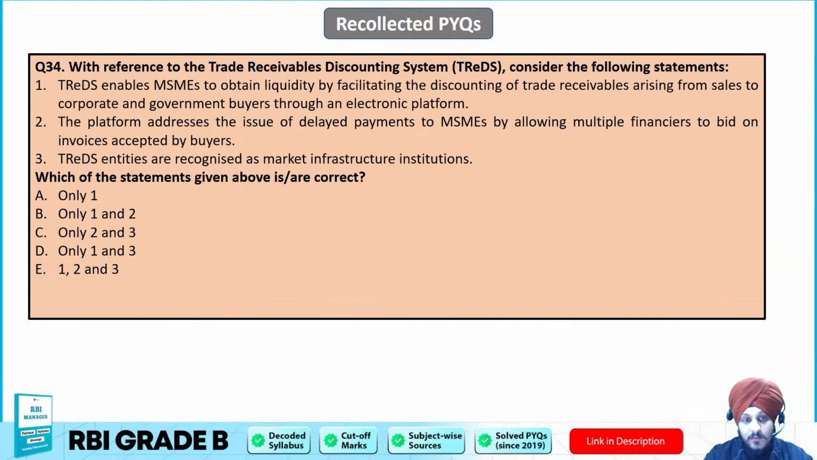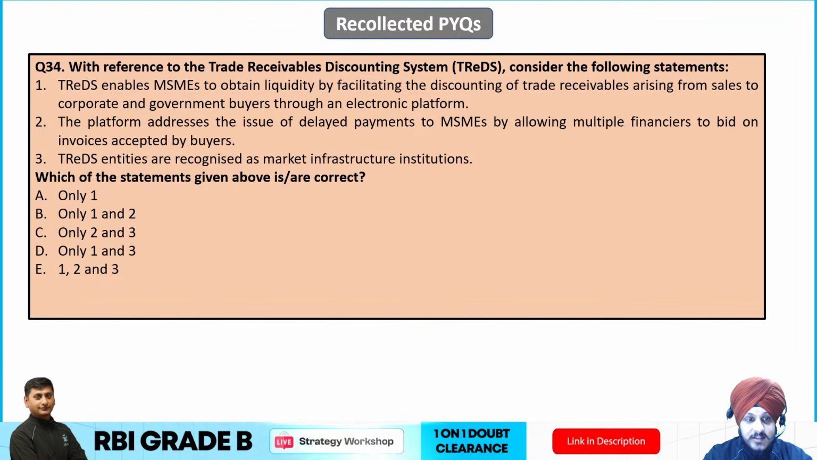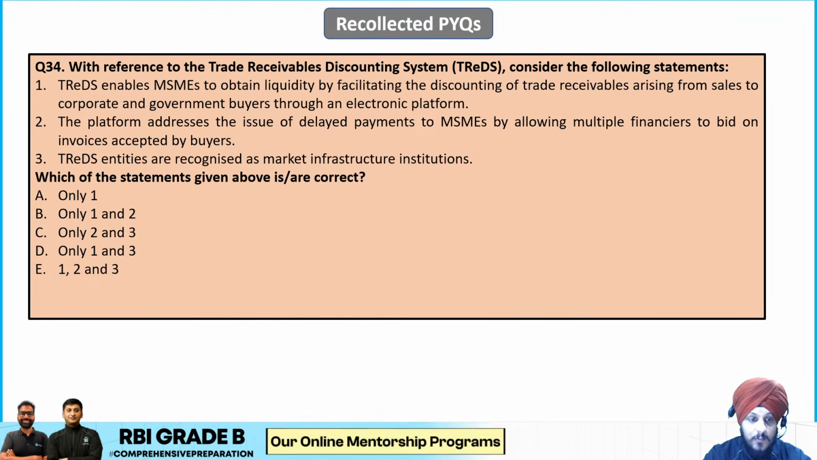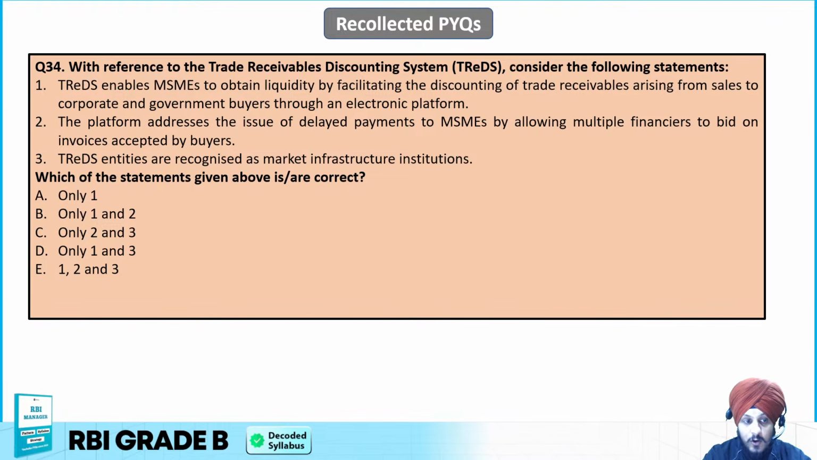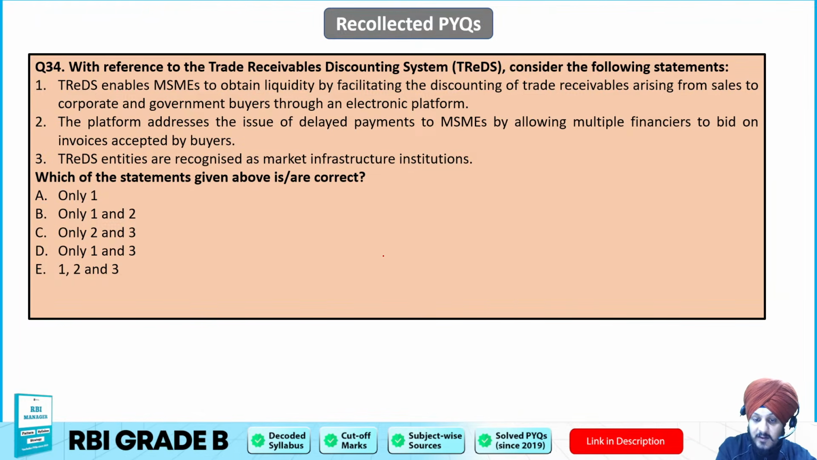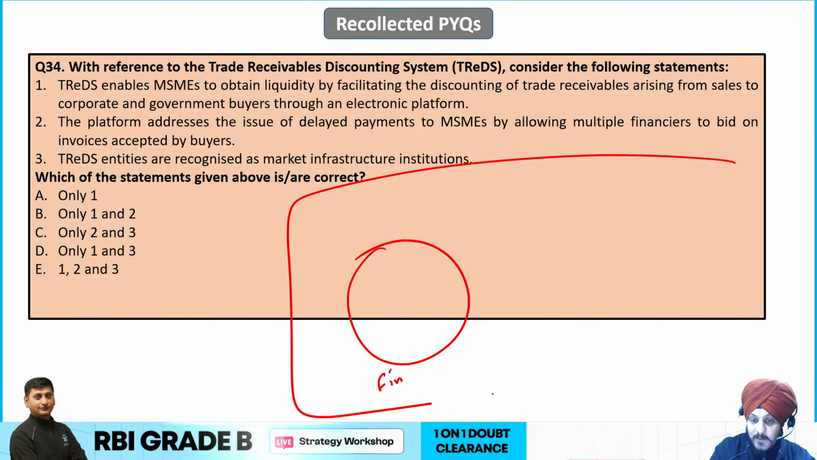Now the next one. With reference to TReDS, consider the following statements. TReDS enables MSMEs to obtain liquidity by facilitating discounting of trade receivables arising from sales to corporate and government buyers through an electronic platform. This is true. Then, the platform addresses the issue of delayed payments to MSMEs by allowing multiple financiers to bid on invoices accepted by buyers, right? So this is also true, because, for example, these are the financiers that are there, and this is the entire TReDS platform, right?